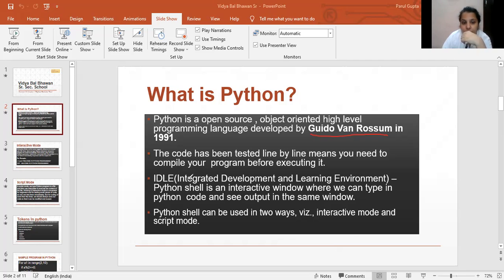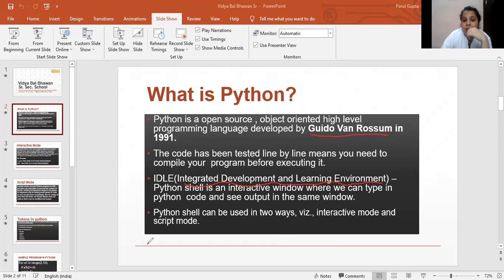Next, IDLE. If we want to do programming in Python, then we need software also. So in Python, the software uses the Python shell, that is IDLE. IDLE stands for Integrated Development and Learning Environment. This is the full form of IDLE, and you should know this full form.